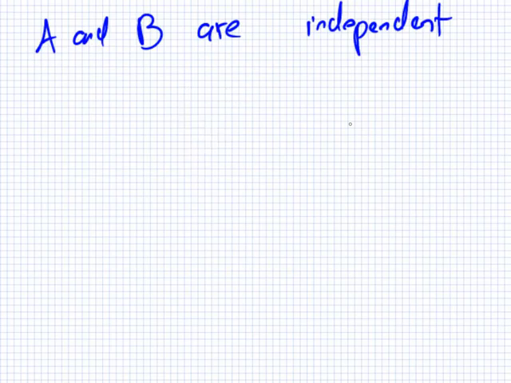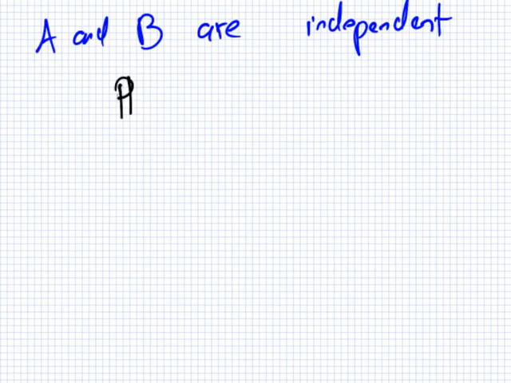So how can I make a statement about independence using probabilities? What do you think? So I want some way of saying that if A happens or doesn't happen, it doesn't affect the probability of B. A has no relation with B. Yeah, but how can I put that as a formula, a statement? Well, what about this?